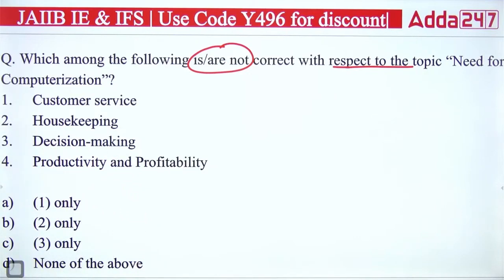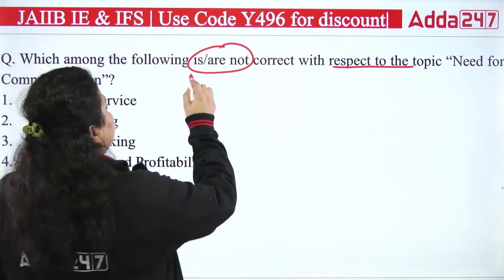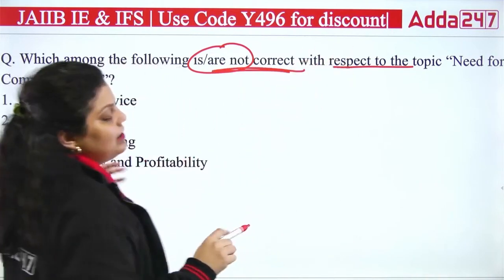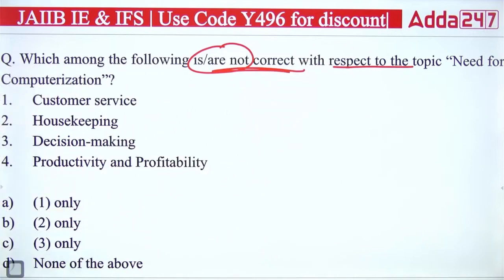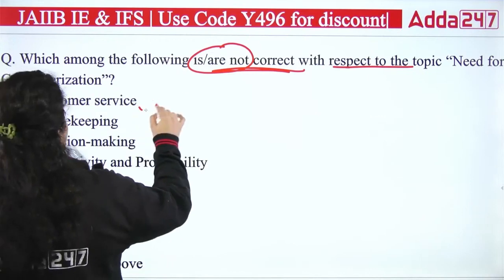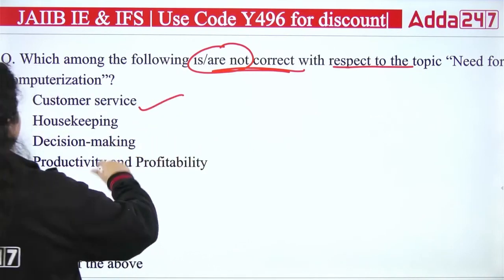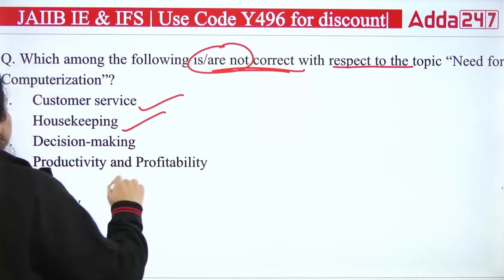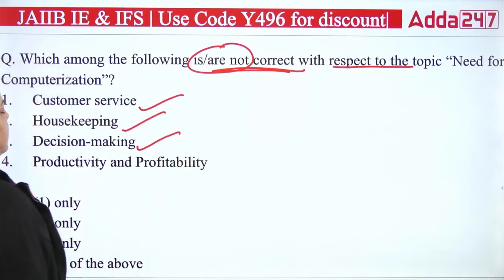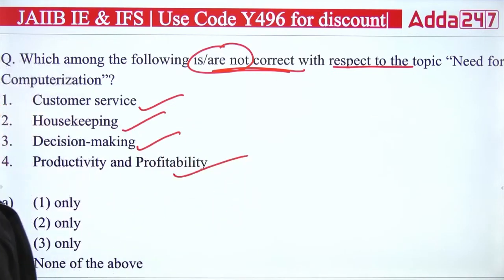You have to answer which of these is not correct with respect to the need for computerization in banking. The right answer is that these are all needed. We want to provide better customer service, we want housekeeping, we want right decision making, and we want productivity and profitability. It means the right answer will be D.